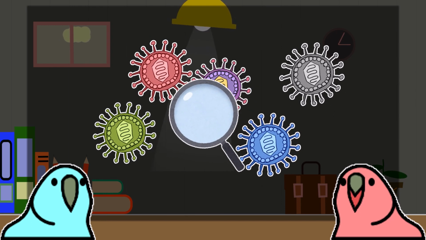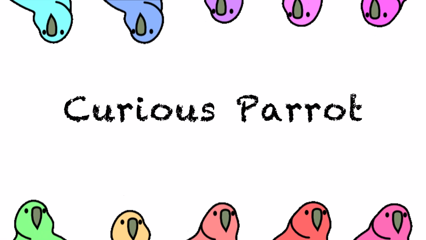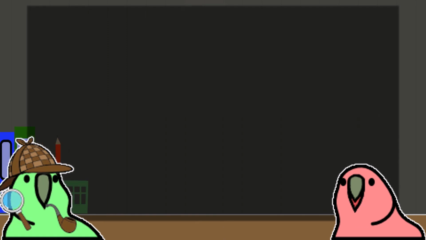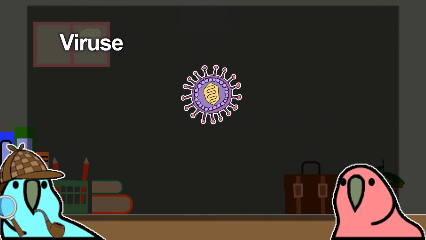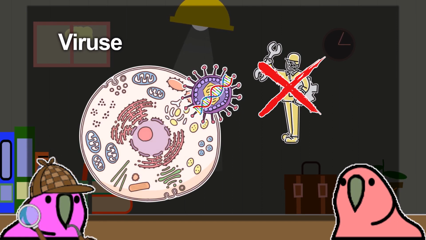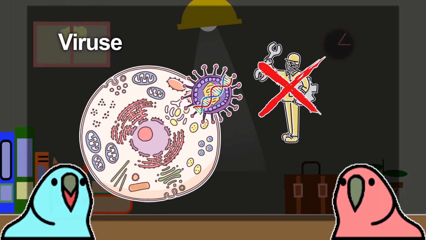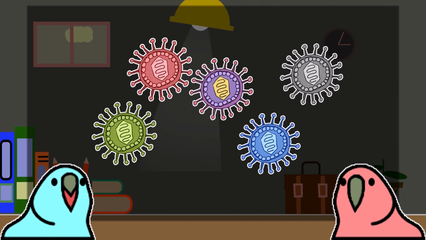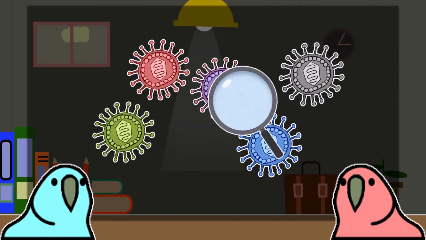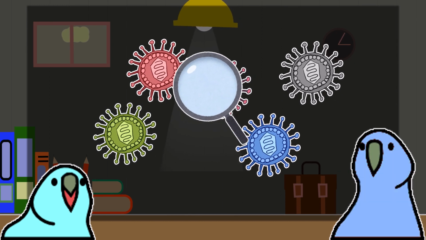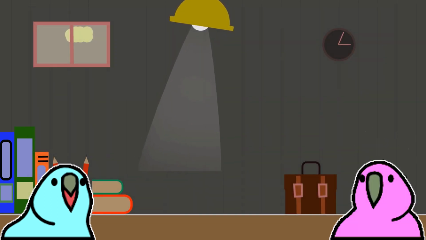Let's recap what we learned today. All right. Curious Parrot. First, viruses are much smaller than bacteria, and there is no carpenter inside a virus. They proliferate by taking over human cells. Right. And antibiotics that stop bacterial activity don't work on viruses? We need to research and develop unique antiviral drugs for viruses. Exactly. When I thought about the reasons in order, I was able to understand.